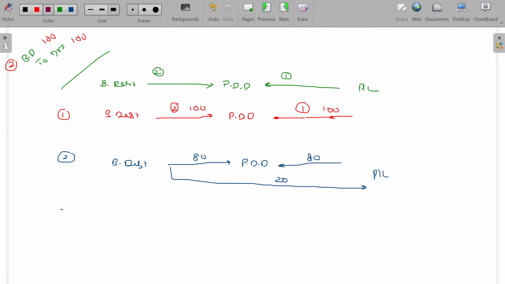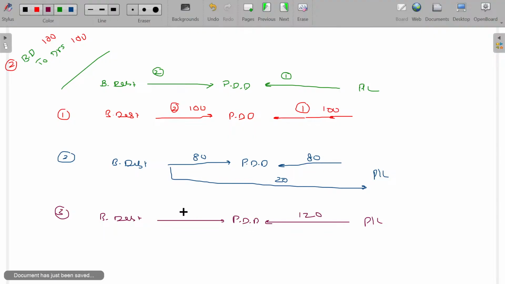And what about the third scenario? Third scenario, bad debt, PDD and P&L account. The amount created being 120, but actual bad debt is only 100. What happens then? We have excess fund. For the Diwali celebration, you keep aside 1 lakh. But all the spending for Diwali comes to around 80,000. 20,000 surplus is there. What can you do? What, sir? We are always in need of funds. Whenever there is a surplus, give me. Immediately take it for other spending. You can release this back to P&L. These are the 3 scenarios.